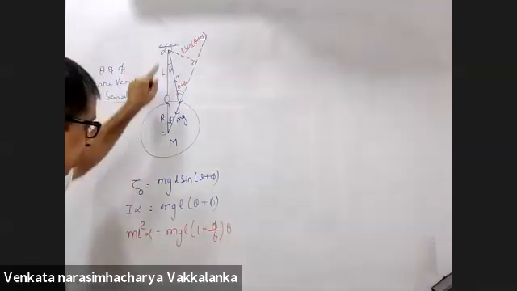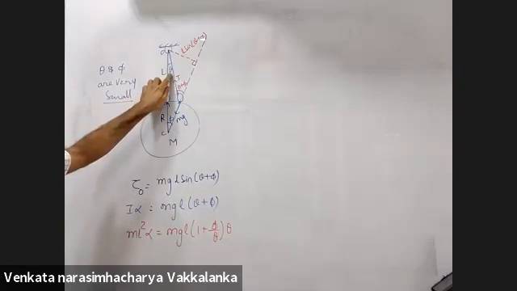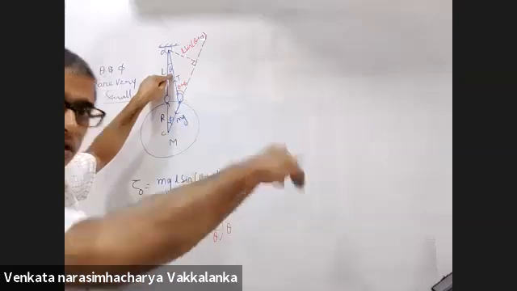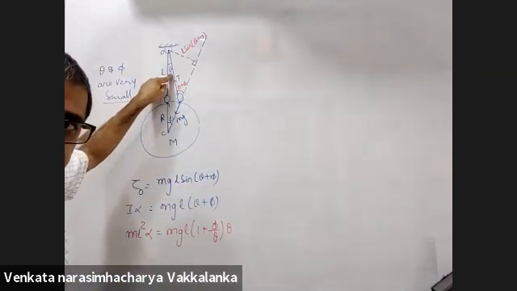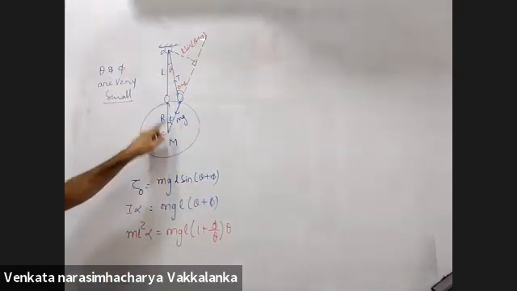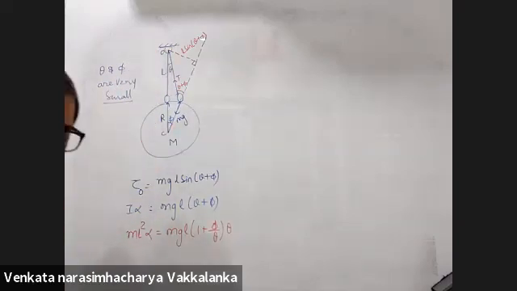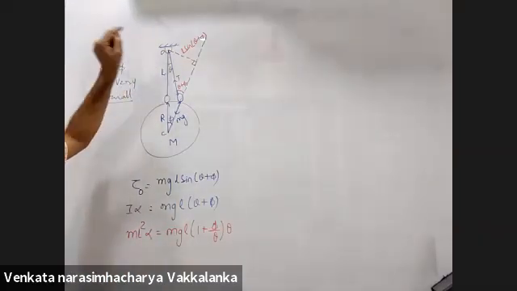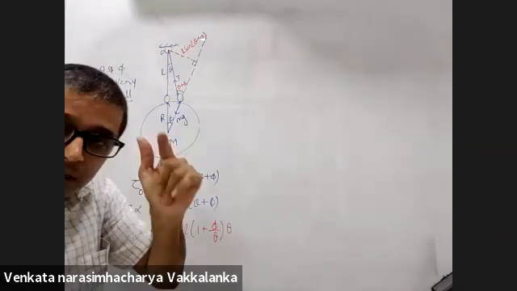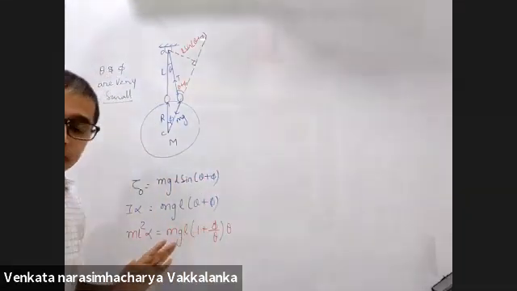Yes, sir. Angular acceleration about O should be directly proportional to the angular displacement about the same point. You cannot have it about another point. If you take torque about O and prove that alpha is directly proportional to phi, it is not acceptable. Torque about O, alpha about O, angular displacement about the same point. Fair enough?